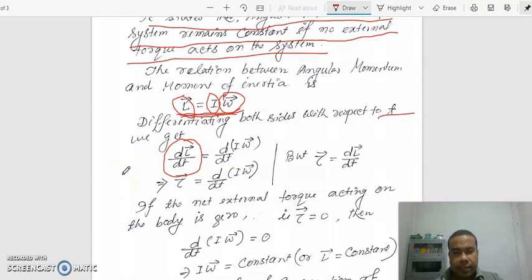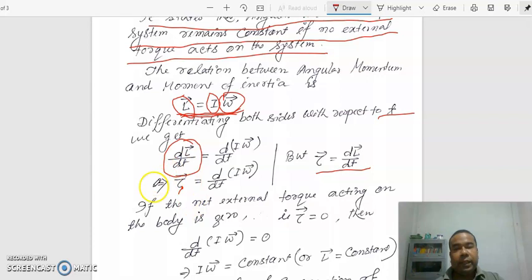In the previous class you already learned that the torque acting on a particle is equal to the rate of change of angular momentum. So tau equal to dL by dt, that is the rate of change of angular momentum. So you can write tau equal to d by dt of I omega. What is tau? Tau is the torque. As I said earlier, whenever a body is rotating or revolving, torque acts.